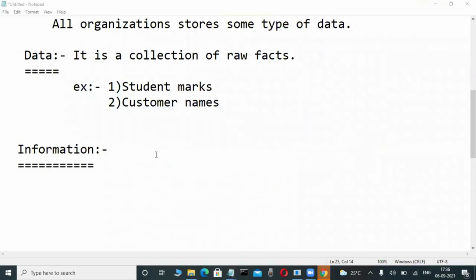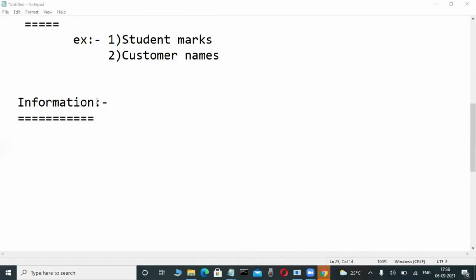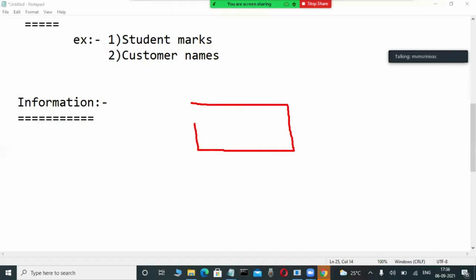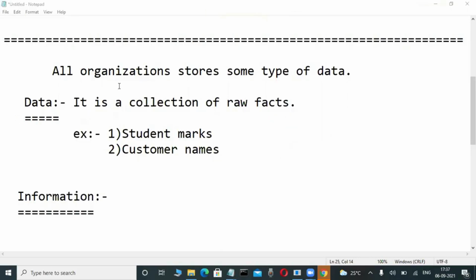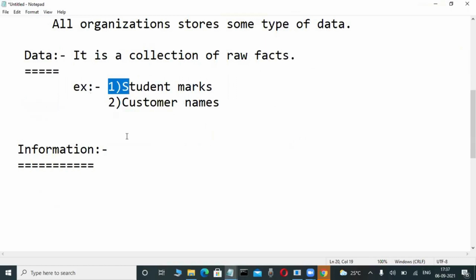What is the meaning of this? A format that every end user can understand is called information. Whenever we process data, we achieve some reports. These reports are in a meaningful format that I can understand, you can understand, and even a non-technical person can understand. That's why an end-user understandable format is called information. Information is understandable to every end user, but data is not. Data is technical: a collection of integers, strings, dates, and so on. I will tell you how to differentiate them one by one.